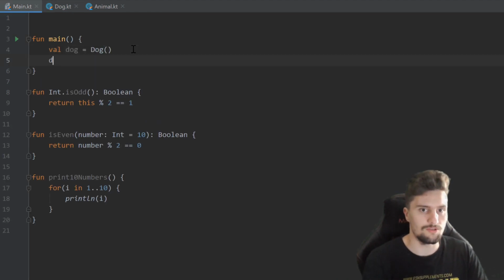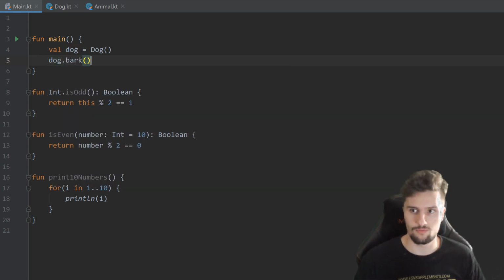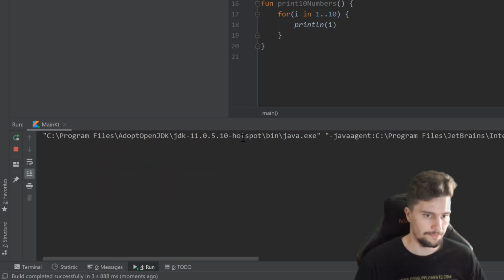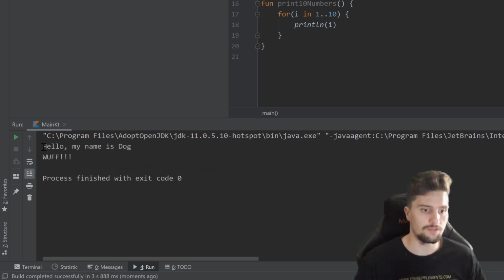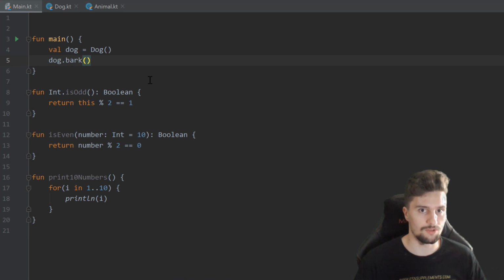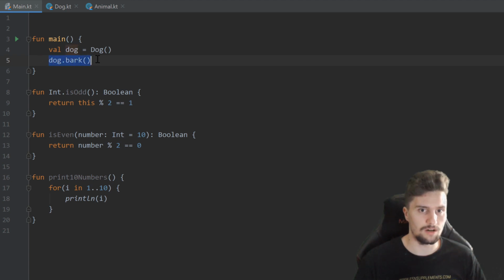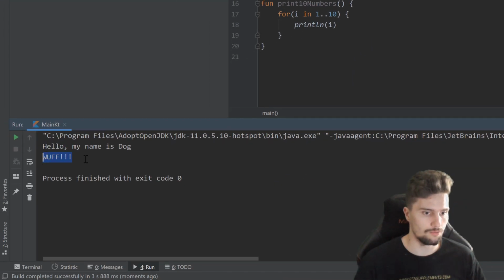And now we can use that dog and bark. So let's try that. Run our program. Take a look in the console here. You can see, first of all, it will print hello, my name is dog, because it will still go inside of this init block of the animal class. But then we call this bark function and it will simply print woof.